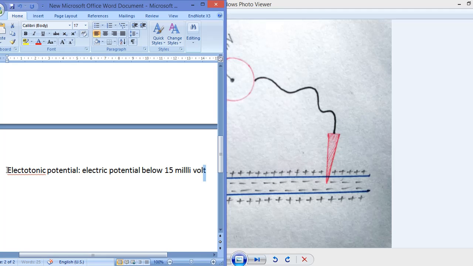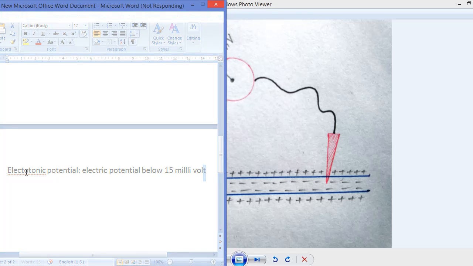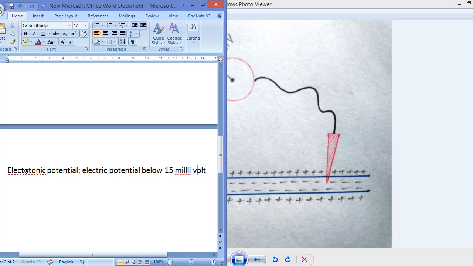Below 15 millivolt, the electric potential is called electrotonic potential. Electrotonic potential is not going to evoke a stimulus or produce an action potential.